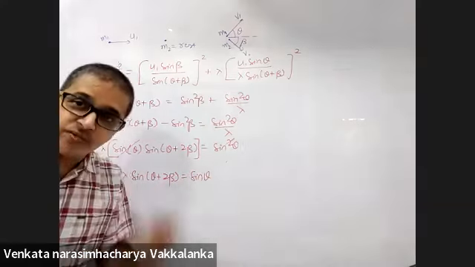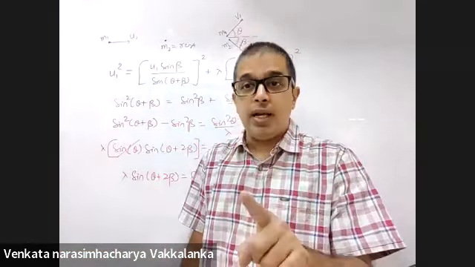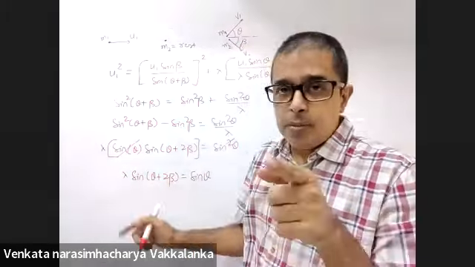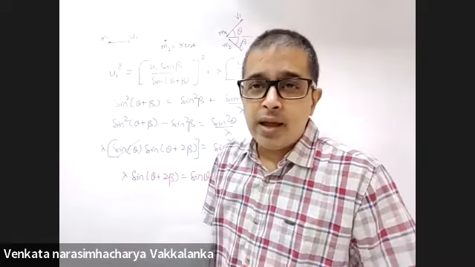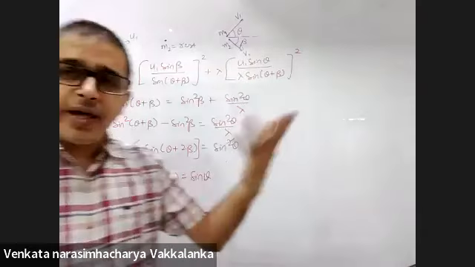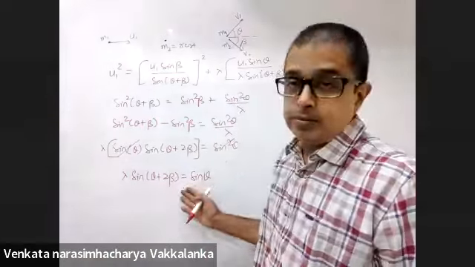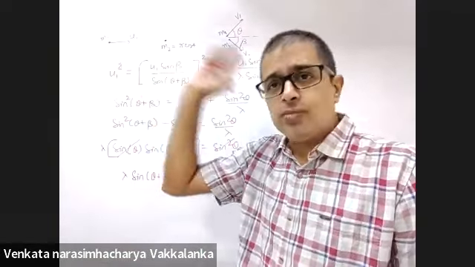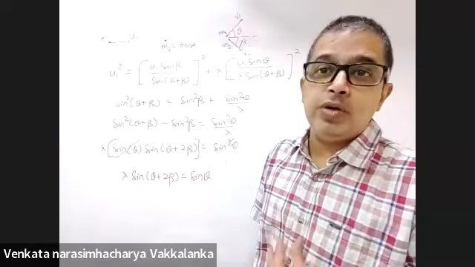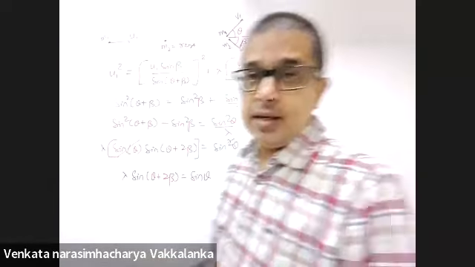Ultimately, we were in search of this. Why were you in search of this? I want to bring theta in terms of one variable. That variable was beta. Now, d theta by d beta should be 0. Why? Maximum theta. So, you had n number of variables: V1, V2, beta. You selected beta. You can select V1. Some student may select V2, differentiate theta with respect to V2 and equate it to 0. But I would prefer theta in terms of another angle.